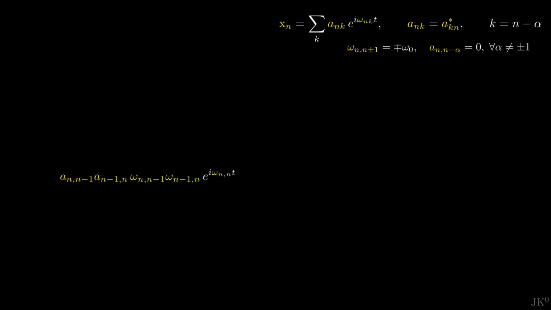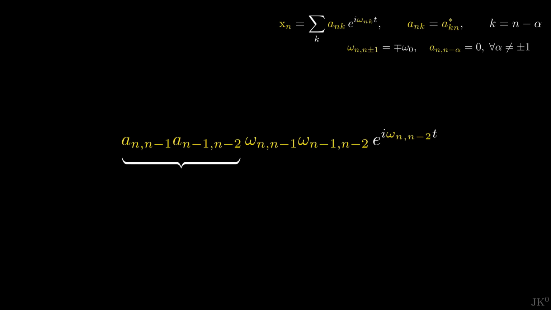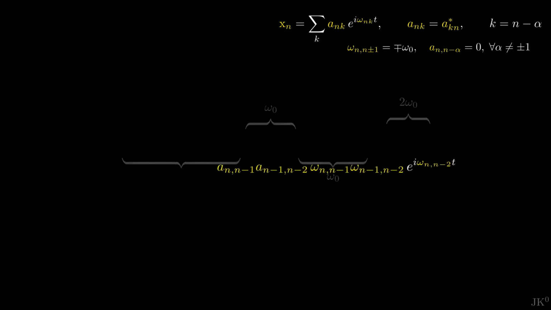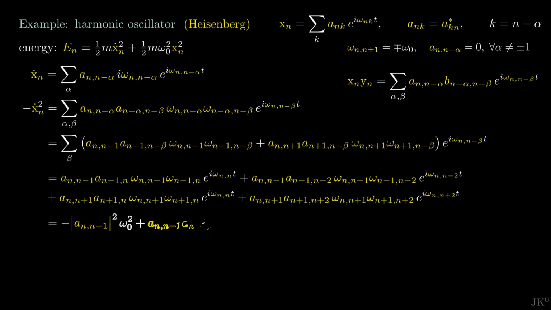Just to make sure that the method is clear, let me do the second term. Here the product of amplitudes remains as it is. The first frequency is again omega naught, whereas the second frequency is also omega naught. If this is unclear, just replace n by n minus 1 in the formula above. The exponent is no longer 0. Since we know that the energy levels are equally spaced, the frequency between levels 2 units apart is simply 2 times omega naught. Using the same procedure with the other 2 terms, we get this.